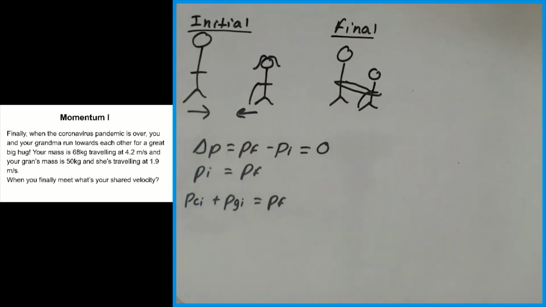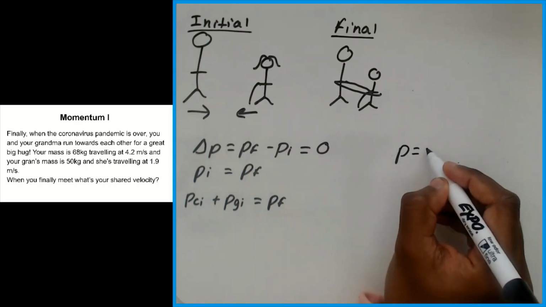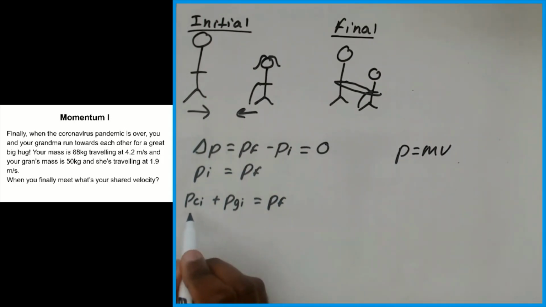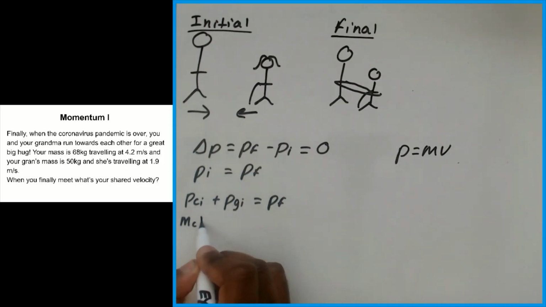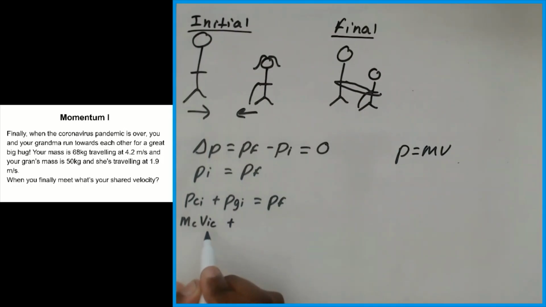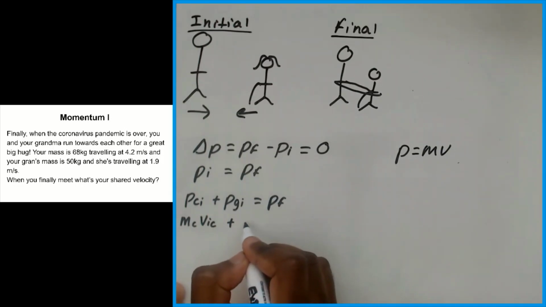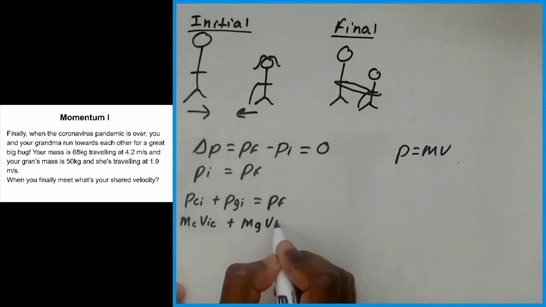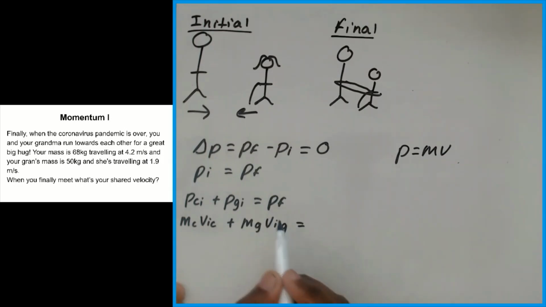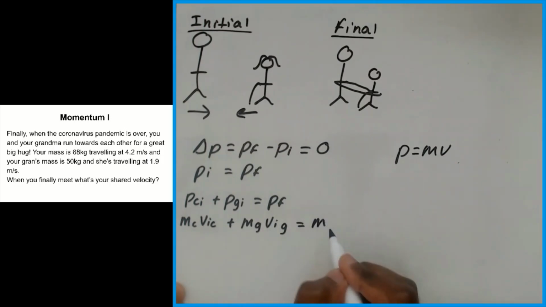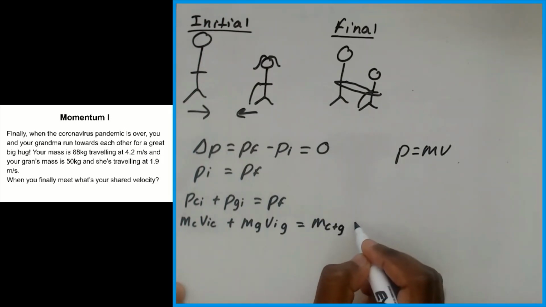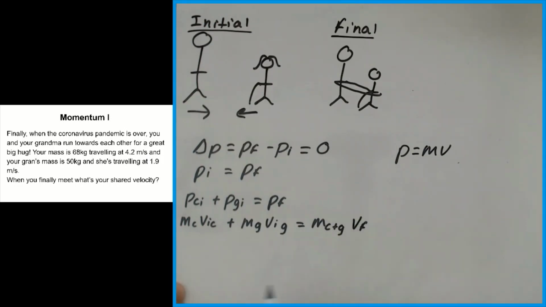If we further break this down, we know that momentum is equal to M times V. We can write PCI as being MC times VIC for the initial velocity of the grandchild, and PGI, we can do the same thing: MG and then VIG. And this is going to be equal to the mass of both of them combined, so C plus G, times VF, the final velocity of both of them.